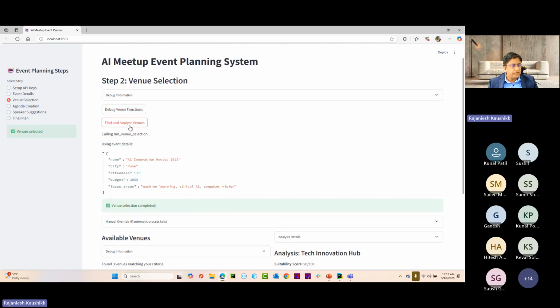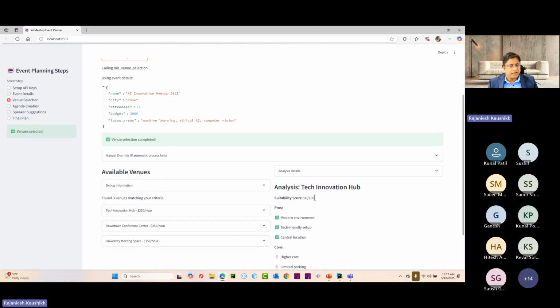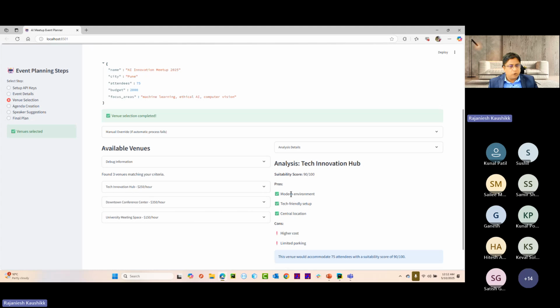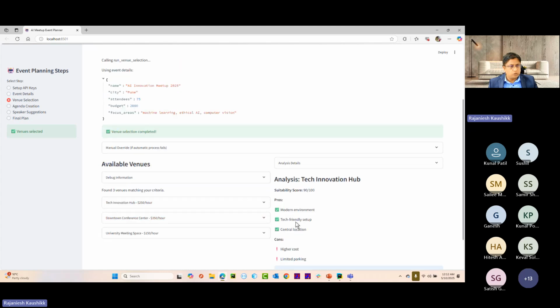Once I find and analyze this event, it is also providing me the details about analyzing the tech innovation hub, modern environment, tech friendly setup, and these are the pros and cons of this particular venue.